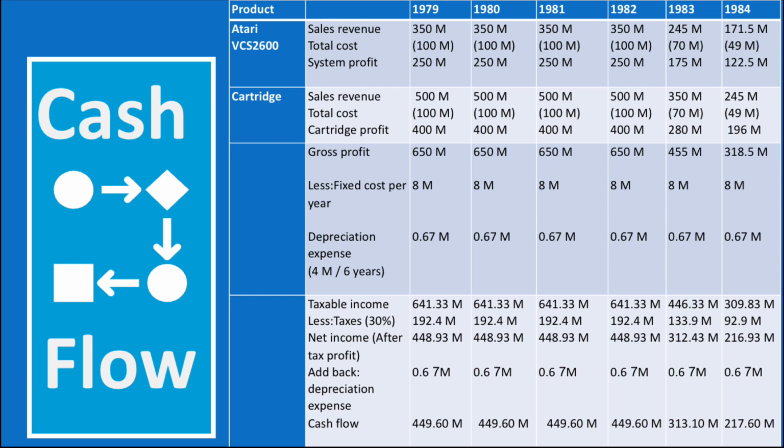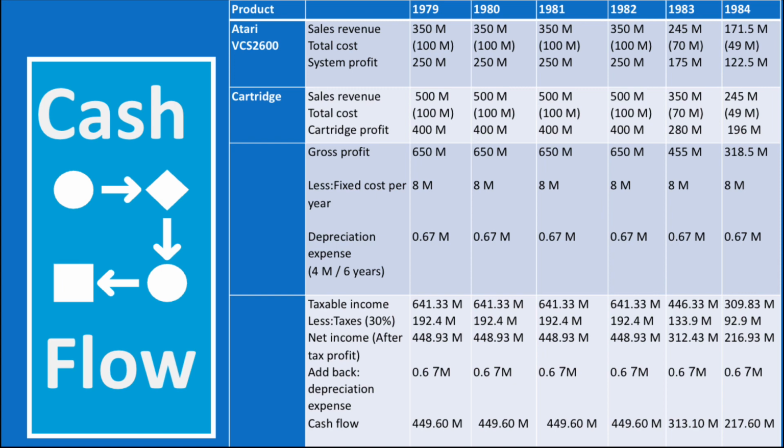We take 30% from that for tax, so we have a net income after tax of 440.93 million. Then we add back the depreciation expense, so we have a cash flow of 449.60 million.